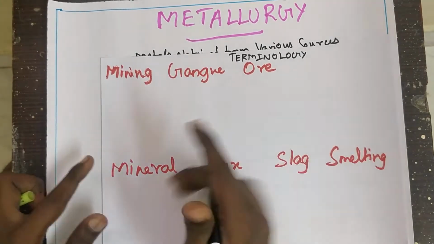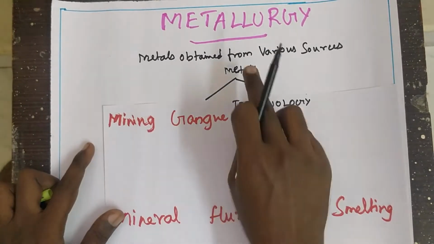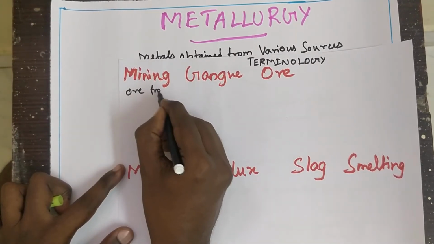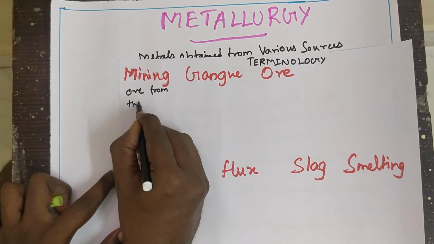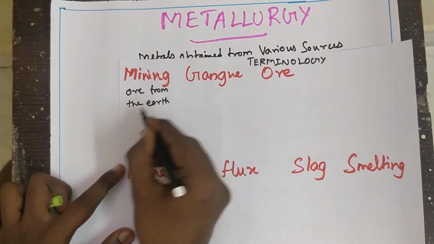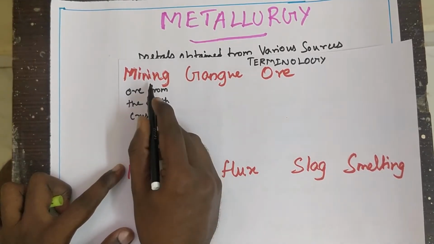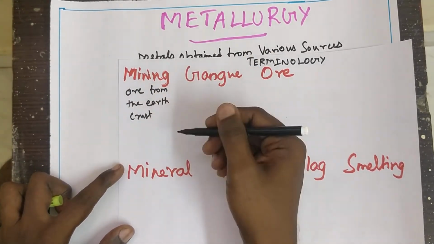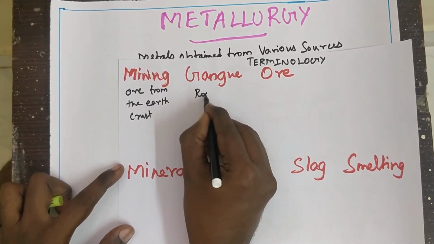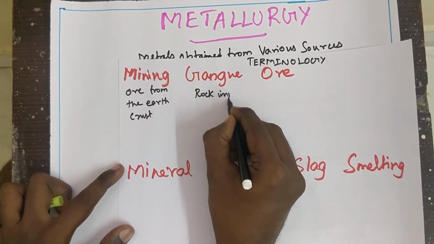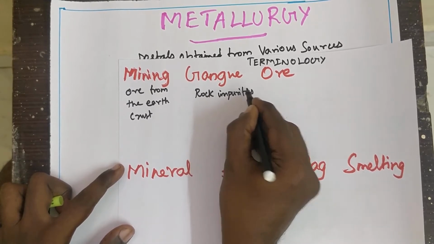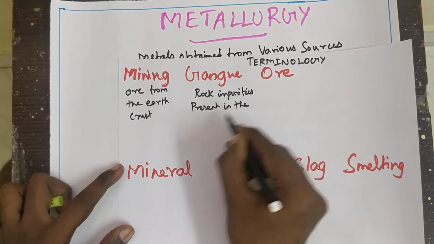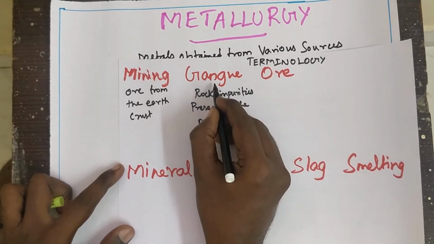So what is the terminology? Mining: already I said, metals are obtained from the earth crust. So the extraction of ore from the earth crust is called mining. What is gangue? We obtain ore from the earth crust. Definitely the earth crust contains rocky impurities, that is sand, mud, clay. The rocky impurities present in the ore are called gangue.